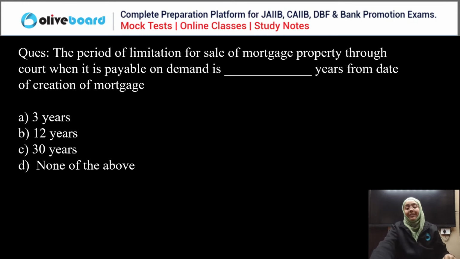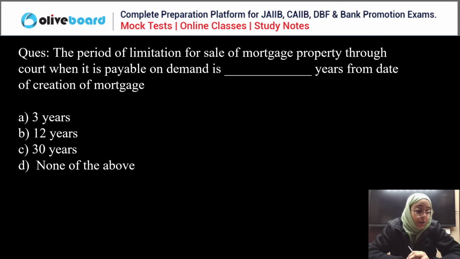Good. Now, the last question. Period of limitation for the sale of mortgage property through court when it is payable on demand is dash years from the date of mortgage. Everyone, you can all answer this question. It is the last question.